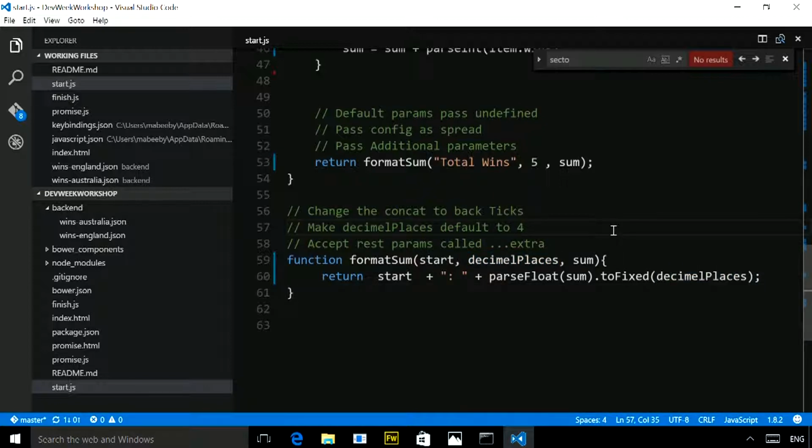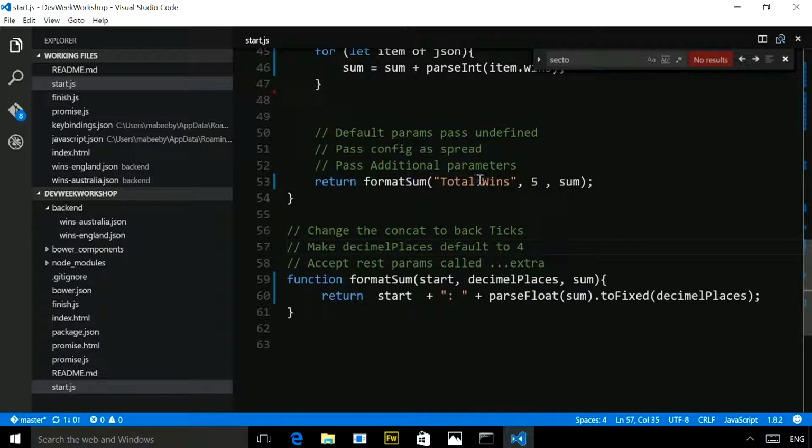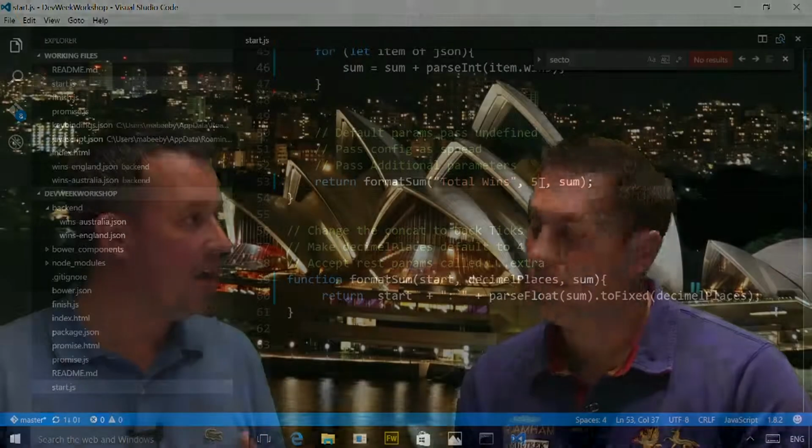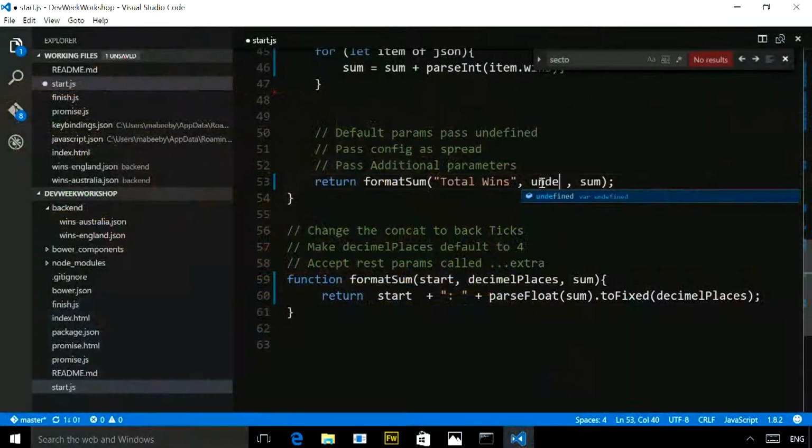So this has got this formatting, and now I'm passing it over here like this. But what if, for some reason in an application, you were going to potentially pass over undefined parameters, or not pass over parameters at all, like leave them off the end? So I'm just going to add an undefined variable here.